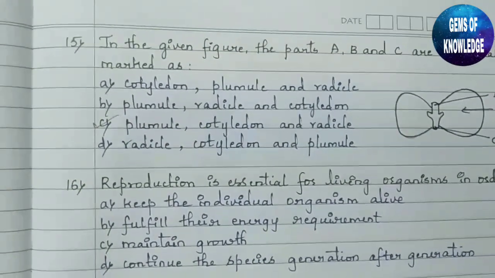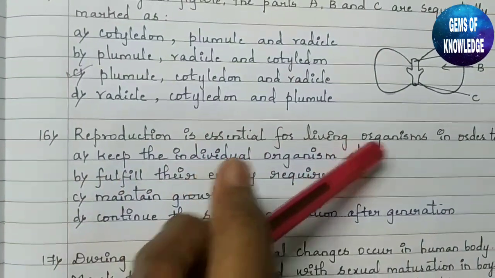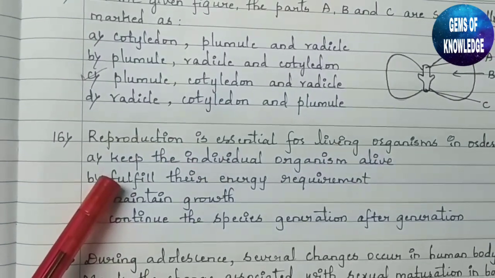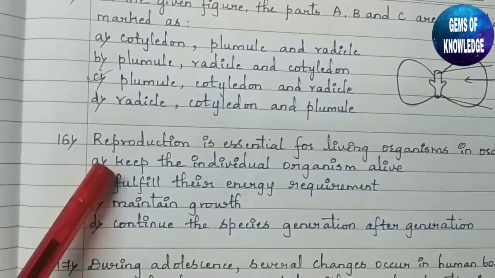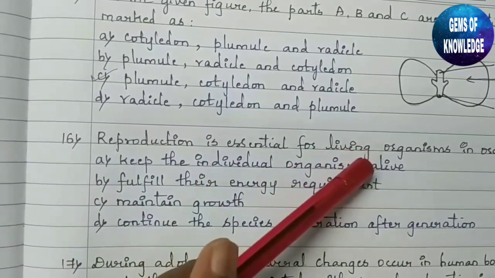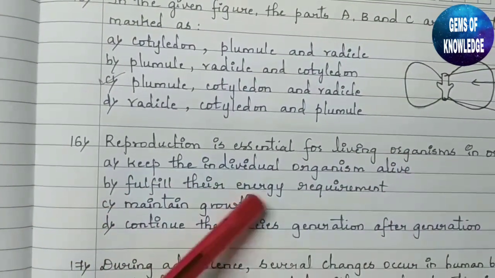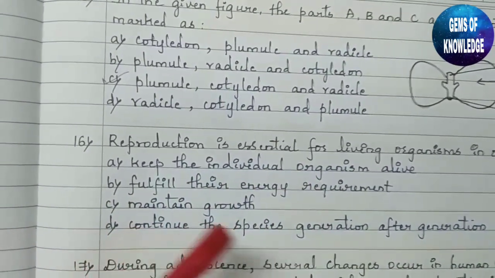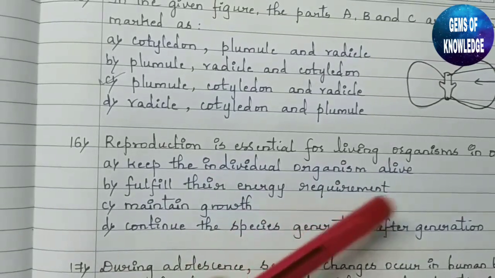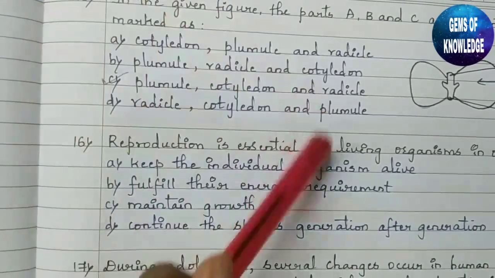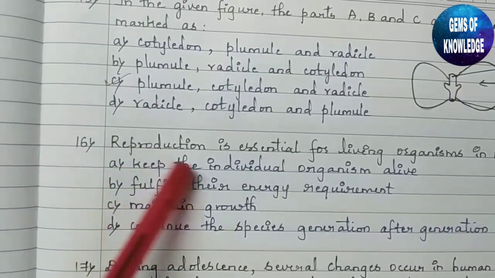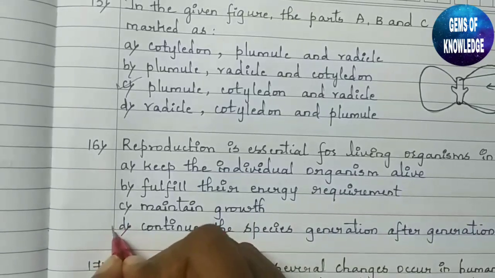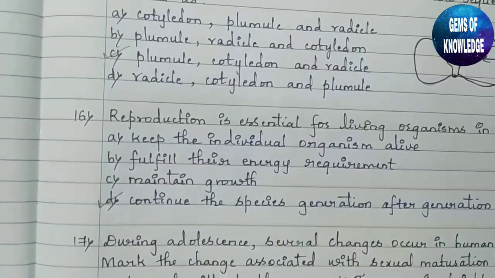Okay, next, reproduction is essential for living organisms in order to. So we have to tell why reproduction is essential in living organisms. First one, keep the individual organism alive. No. Fulfill their energy requirement, again no. Maintain growth, no. To continue the species generation after generation. Yes, to continue our species, we need an essential process known as reproduction. So the answer here is to continue the species generation after generation.